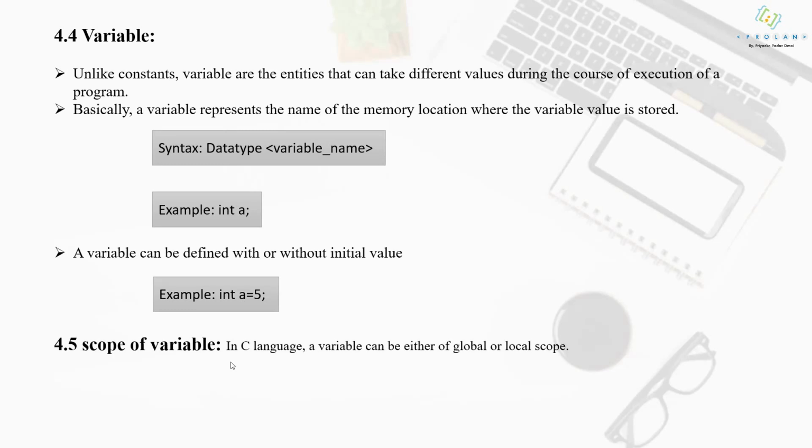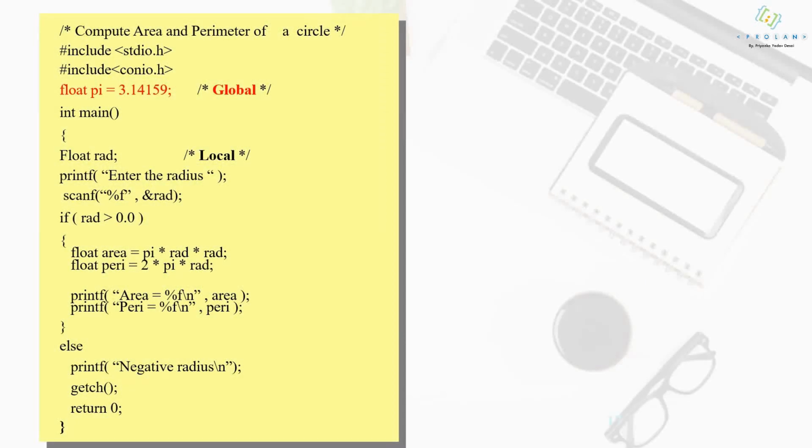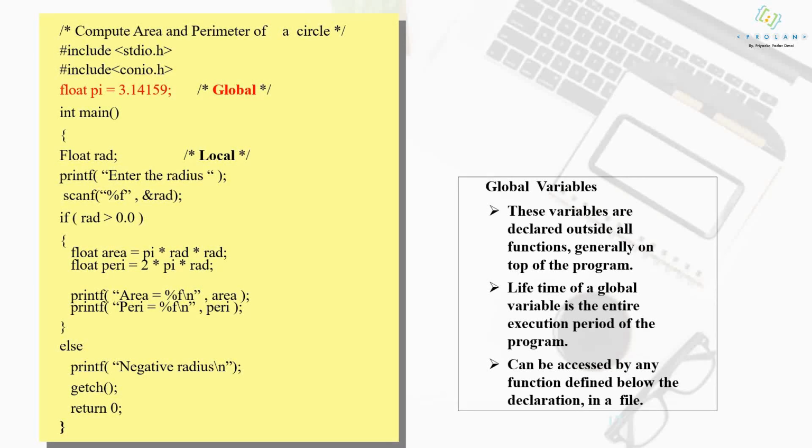Now the next and most important point is the scope of a variable. In C language, a variable can be either of global or local scope. Now what are these global and local variables? Let's understand the concept of global and local variables with the help of an example. So this is a simple program. With the help of this program, I'll be explaining the global variable and the local variable.